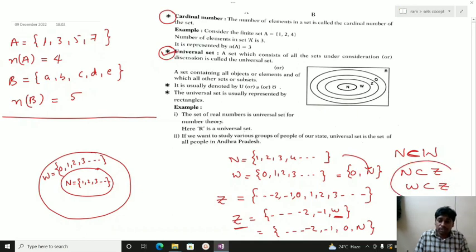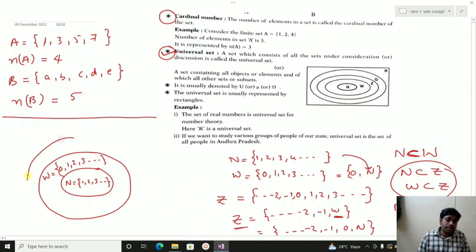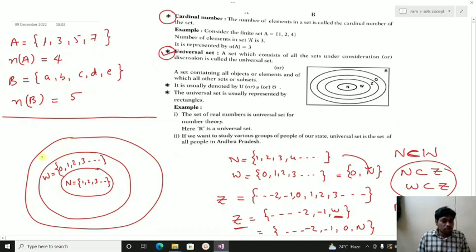Combining these, natural numbers are a subset of whole numbers, which are a subset of integers. Again the Venn diagram will be like this. Integers, represented as Z, are ..., -2, -1, 0, 1, 2 and so on.